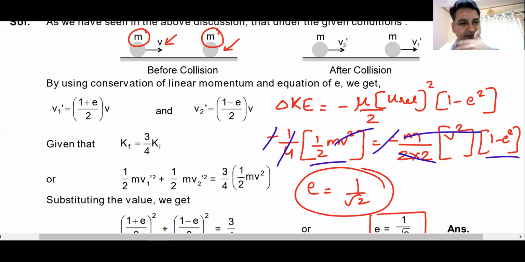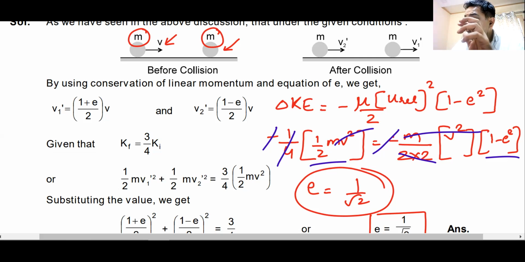I can make a similar formula for 2D collision, but whenever there's a 2D collision, sometimes there are more impulsive forces acting from other places, and that is why it's not very easy to make a formula for oblique collision. But I have given you two lifesaver formulae for this, and any question in 1D collision can be done directly.